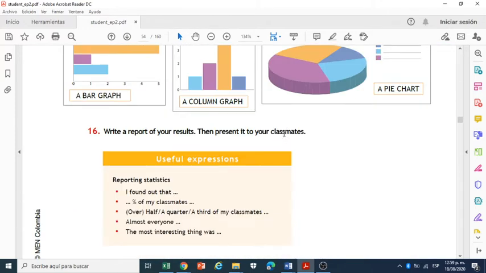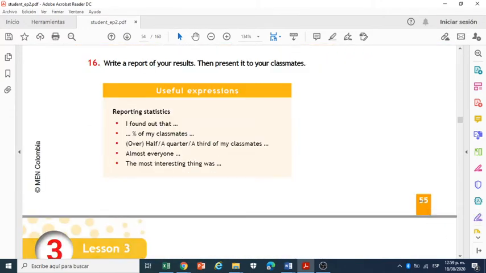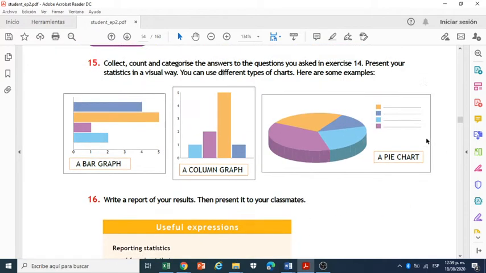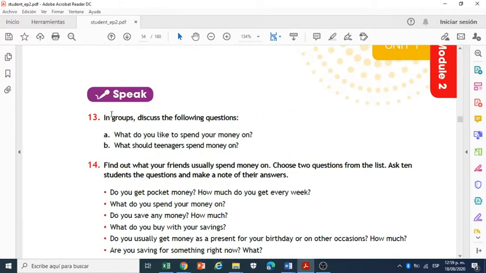This week we are going to work on statistics, a little bit of mathematics, okay? We are going to work on page number 55 in your English Please 2 students book. In this activity, you are going to take into account these questions, okay? Page 55, exercise 13. In groups, in your house with your family members or your classmates, you can contact your classmates using WhatsApp, email, chat, etc., to ask them these questions.